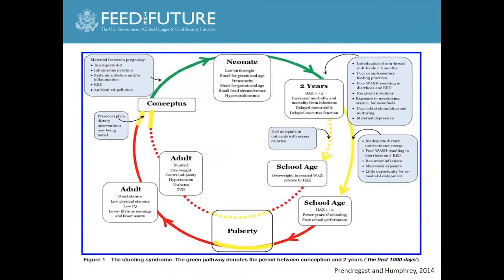And I think they've illustrated this very well, where you can see that we tend to look at relationships in a linear fashion, but when it comes to stunting, it's actually a cyclical relationship. You go from neonates to 2 years of age, to school, to puberty and adults, and then you go back to conception. So when you're using study designs, it's really important.